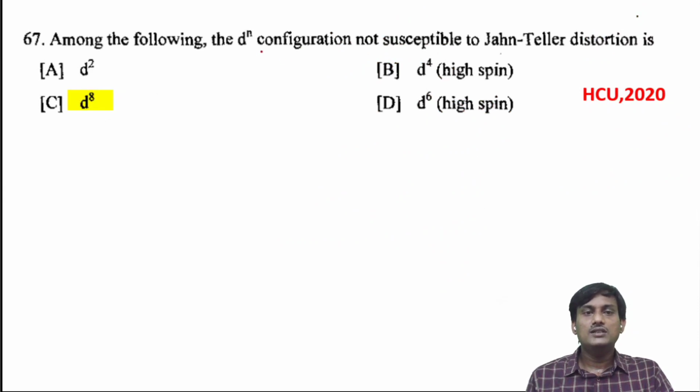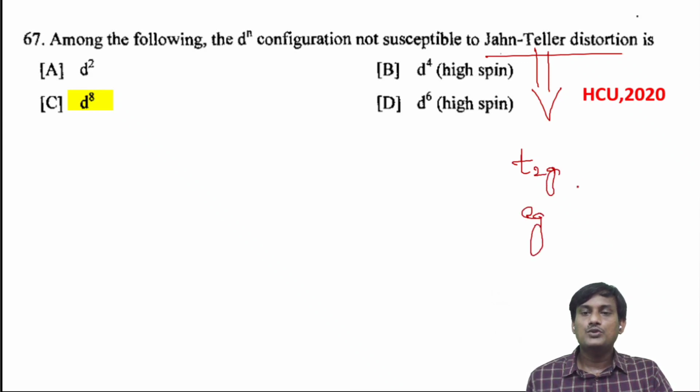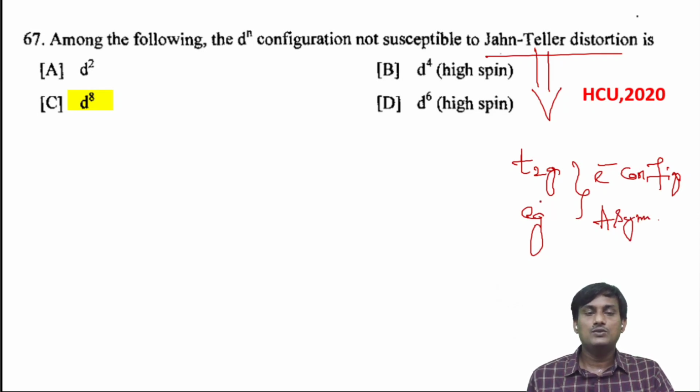Among the following, the d^n configuration not susceptible to Jahn-Teller distortion is? What is the condition for Jahn-Teller distortion? The condition is that the electronic configuration in either t2g or eg should be asymmetric. There should be an asymmetric distribution of electrons in eg or t2g.